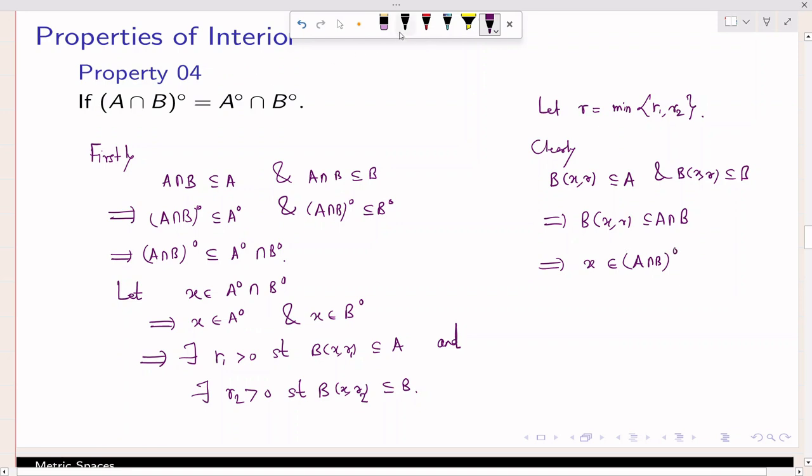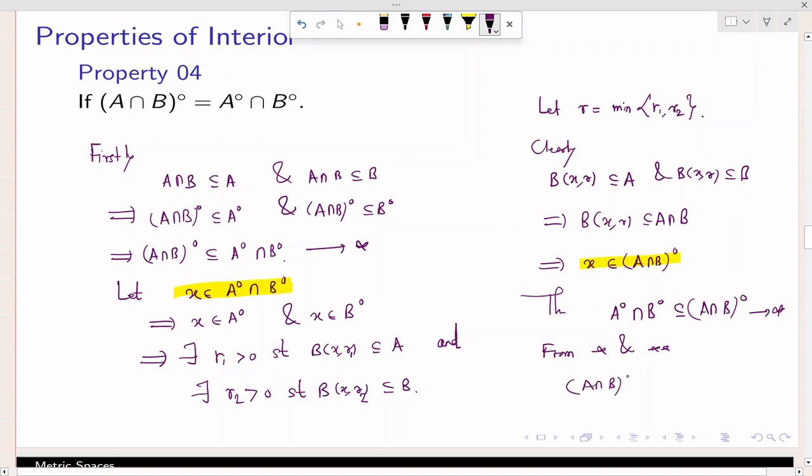We had taken this point from A interior intersection B interior. We showed that the point belongs to the interior of A intersection B. So thus A interior intersection B interior is contained in the interior of A intersection B. I will just combine this and this statement together. So from star and double star, the interior of A intersection B is exactly equal to A interior intersection B interior.